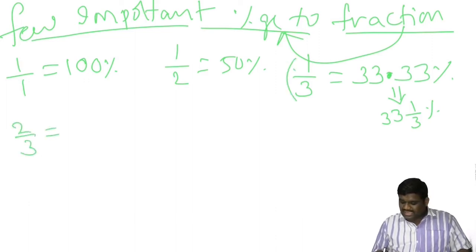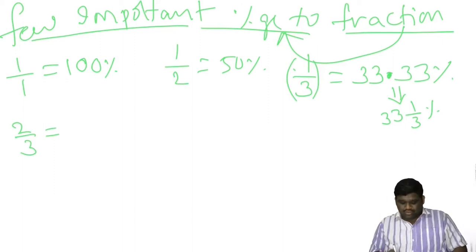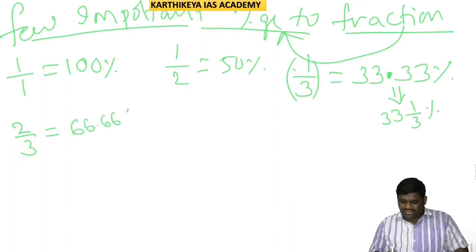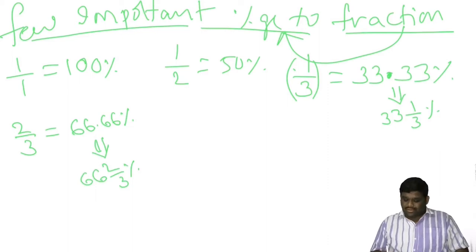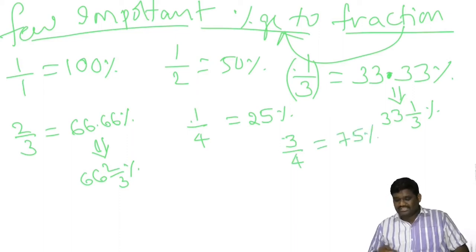Now coming to 2 by 3, this has to be multiplied by 2. 2 into 1 by 3 is nothing but 2 by 3, which is 66.66%. In other words, this can be written as 66 2 by 3%. Later on we'll discuss 1 by 4. 1 by 4 into 100 gives you 25%. 3 by 4: 25 into 3 is 75, so it is 75%.